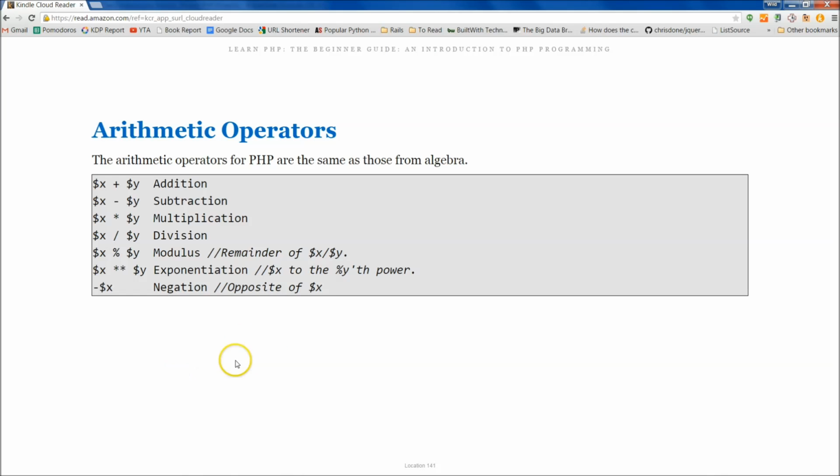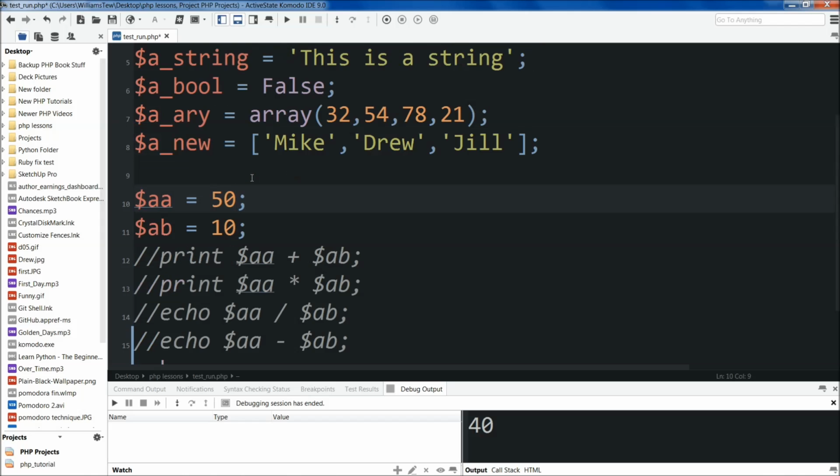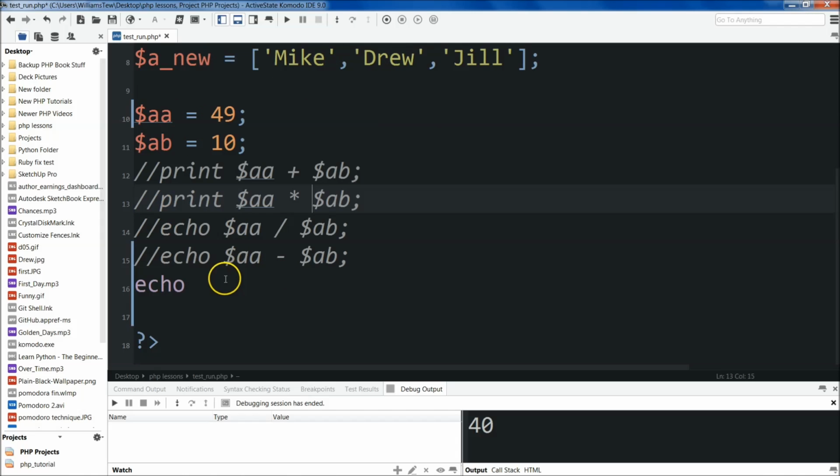Okay, so let's come back into the book. Now I've showed you the first four: division, multiplication, subtraction, and addition. But the next two I'm going to show you are modulus and exponentiation. Modulus will give us the remainder of x divided by y. It can be a little bit confusing, so let's just do echo. And again, we're going to need to change this to 49 here. It'll make sense in just one second.